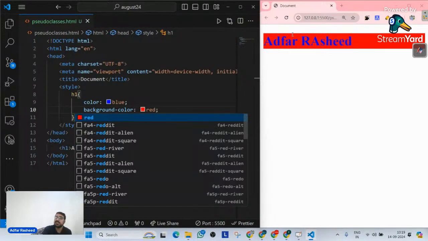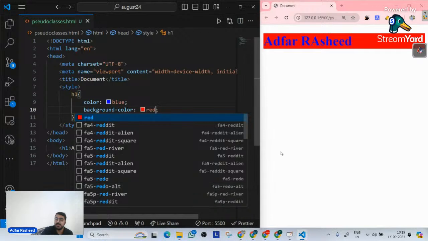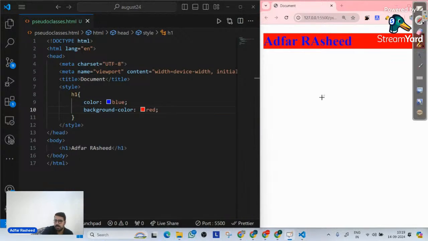Now, the syntax of pseudo classes, always remember, is very simple. So what we do is we write our normal selector, like class selector, ID selector, name selector, and all of those things. Then we put a colon. And after this colon, we simply write our pseudo class, whatever the pseudo class is.